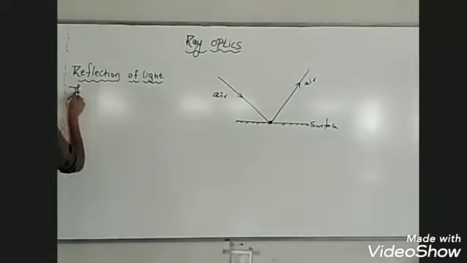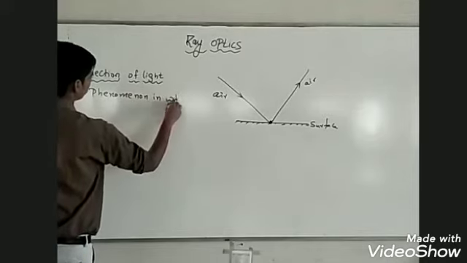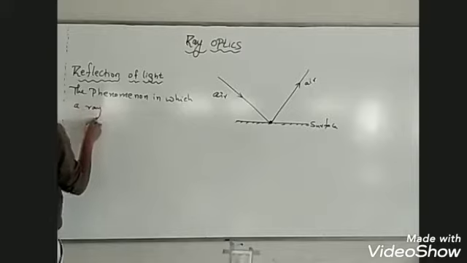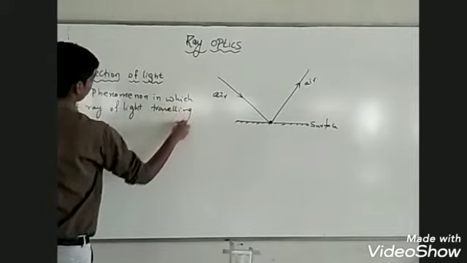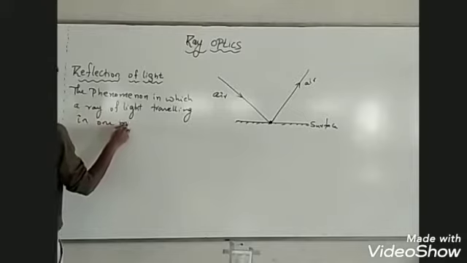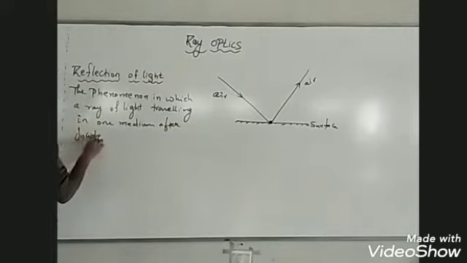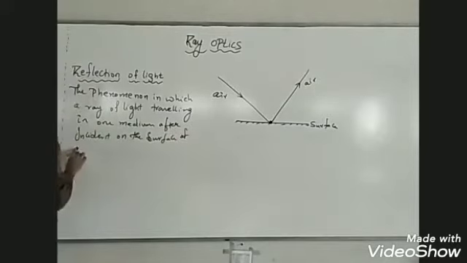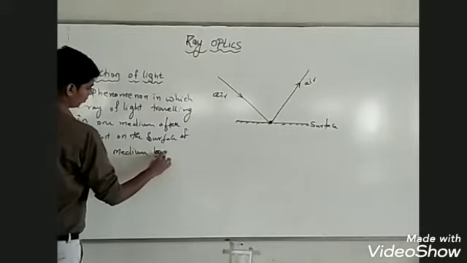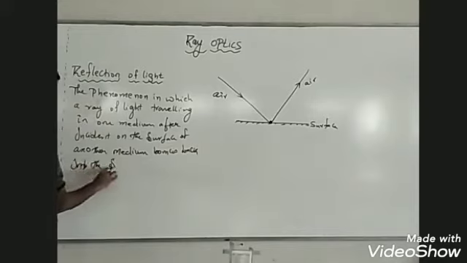So reflection of light is the phenomenon in which a ray of light traveling in one medium, after being incident on the surface of another medium, bounces back into the same medium.